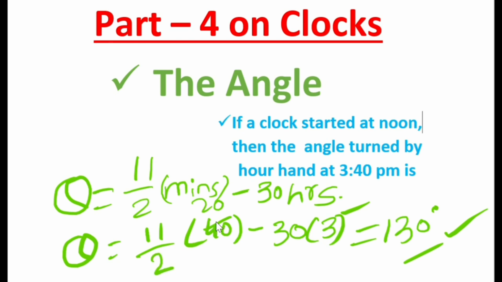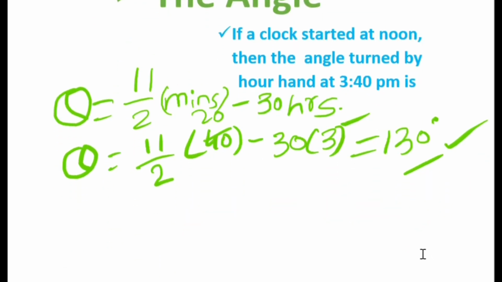So what I told you in this part 4 video is the angle concept. If a question is asked in any kind of examination, what is the angle between the minute hand and hour hand at any time, the answer is very simple. You need to substitute as it is what they given in the question itself. You need to remember this formula, 11 by 2 times minutes minus 30 times hours. Simple substitution and you get the angle you want.